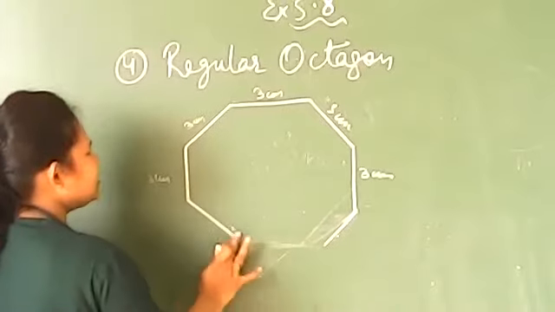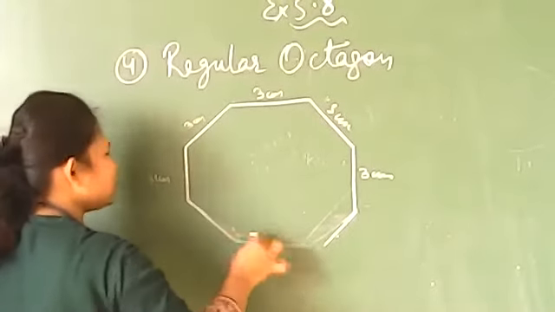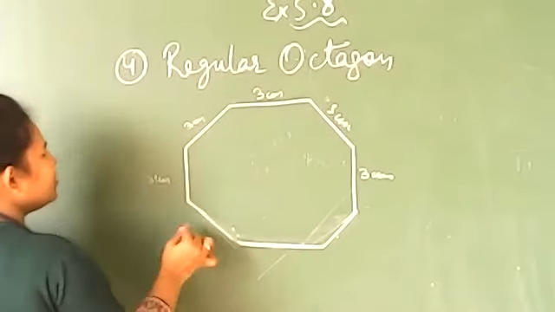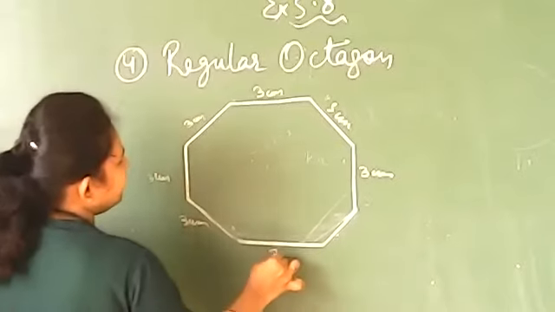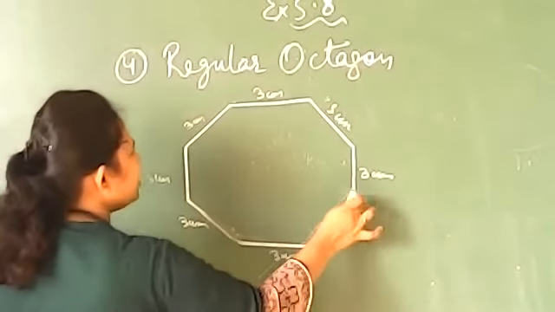You can take it, beta. It's totally up to you what you want to take. So this is 3 centimeter, 3 centimeter, and this is also 3 centimeter.